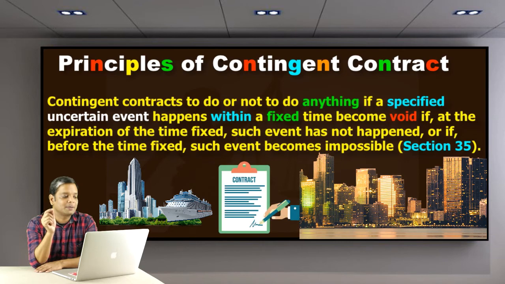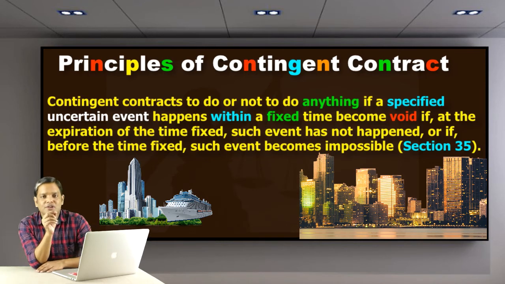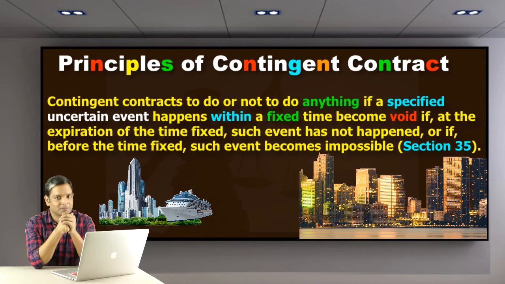The contract may be enforced if the ship returns within the year, and becomes void if the ship is burnt within the year. So because of any reason, if the ship doesn't return back in the year, maybe it sank, maybe it is burnt, maybe because of some legal reason it is trapped in the United States itself, then it is void.